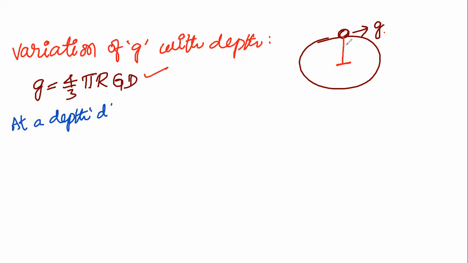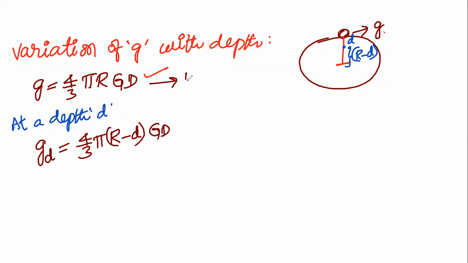At a depth d, let us suppose from the center, I want the acceleration due to gravity. This will be capital R minus small d. Therefore, at the depth d, the acceleration due to gravity, g_d, is equal to 4/3 π (R − d) into G ρ. This is the formula. So, first equation and second equation.